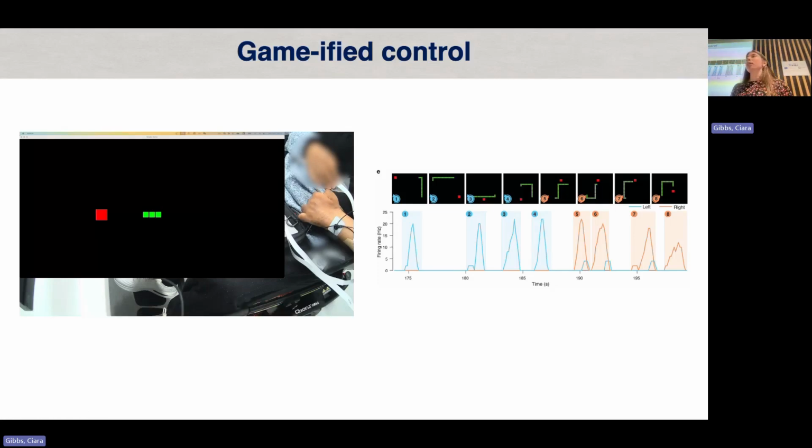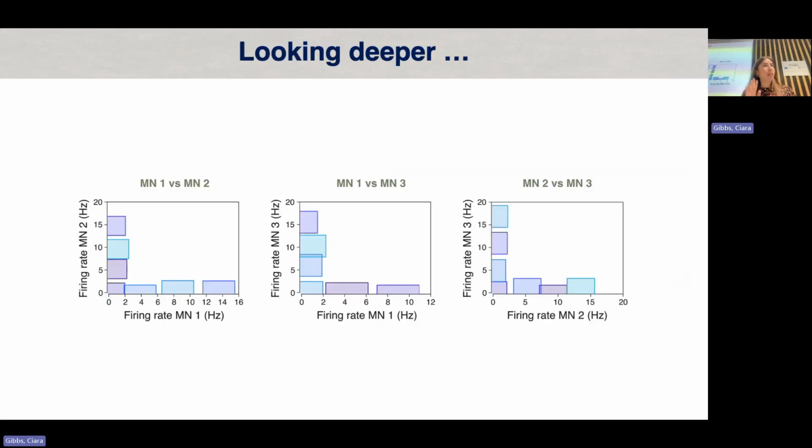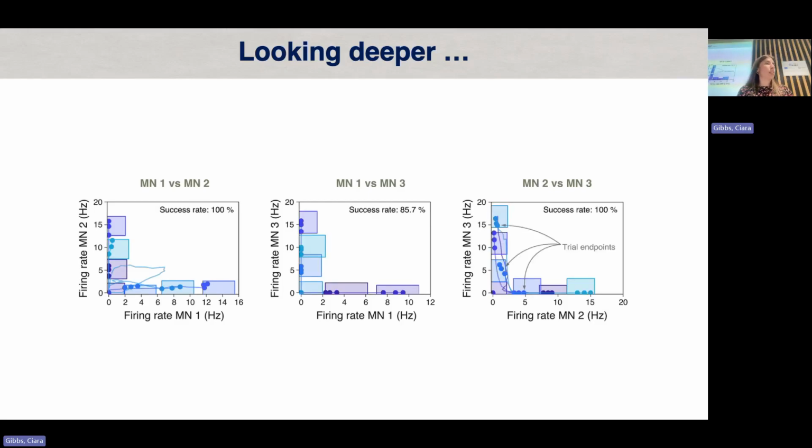But it would be really nice if we could extend this to 3-dimensional, 4-dimensional control, because this would become closer to practical translation. So for instance, if you were using your laptop, you could have one motor neuron moving along the horizontal, one moving along the vertical, and then a final motor neuron could be used to click and navigate the screen or do what you want to do on the screen. So this is moving it towards something that's genuinely useful for these patients. So we looked at 3 motor neurons in a pairwise manner in this quadrant task, and again wanted to see if they were independently controllable, which we did.